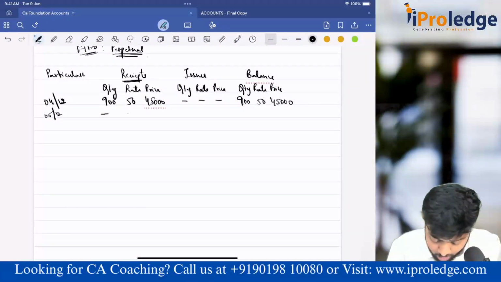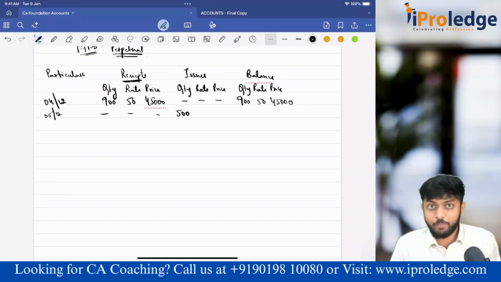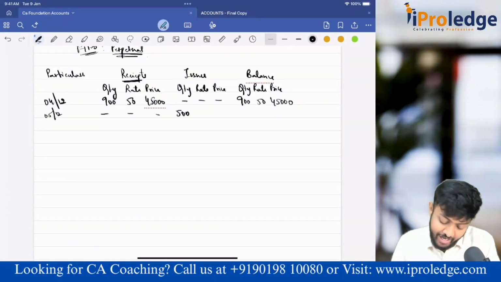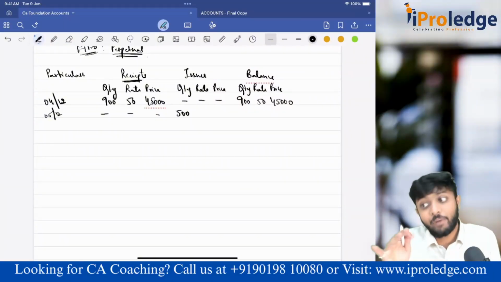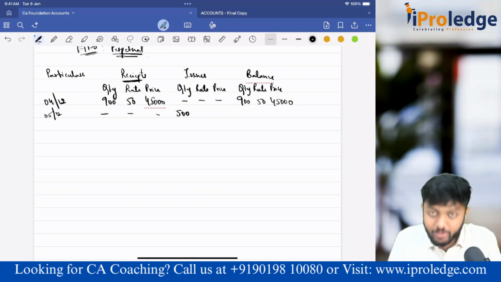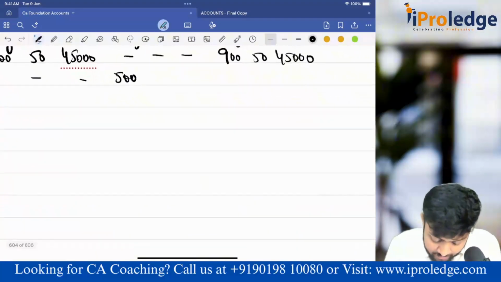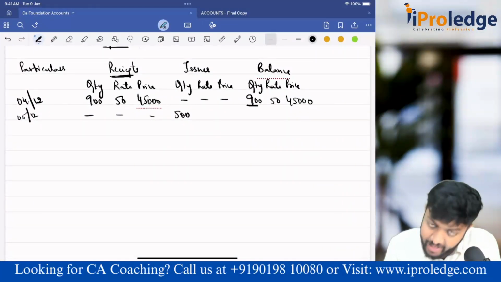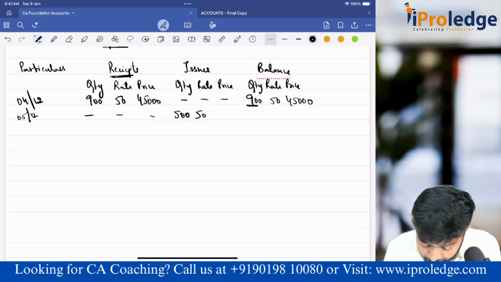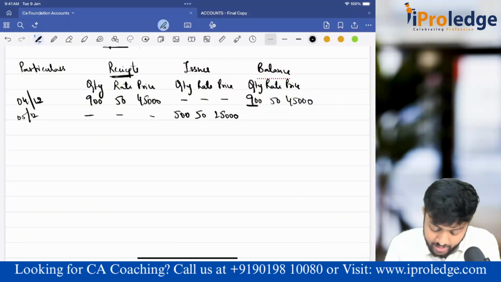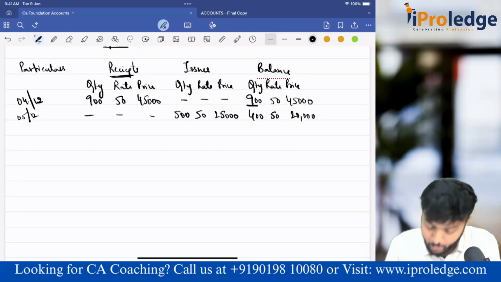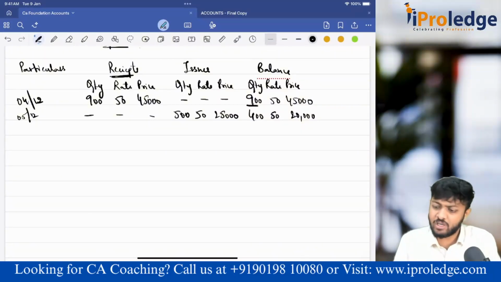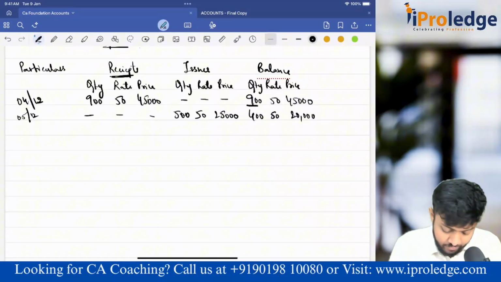Any receipts? No. But 500 units are sold. At what price? Selling price will not be put, because inventory should be maintained at cost. So for the 500, what will you use? Guys, there is only one price, so nothing to apply FIFO or LIFO, because there is only one price as of now. So I'll take 50 only. This 500 would have gone from this 900 lot, which was purchased for 50. So 500 into 50, 25,000. Remaining is 900 minus 500, 400 units, so it becomes 20,000. There were no multiple prices, so no confusion. Purchased at 50, issued at 50.